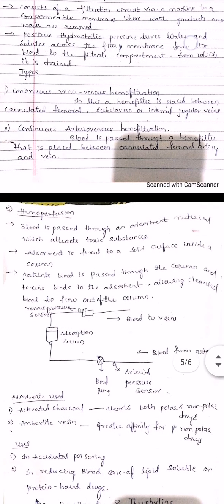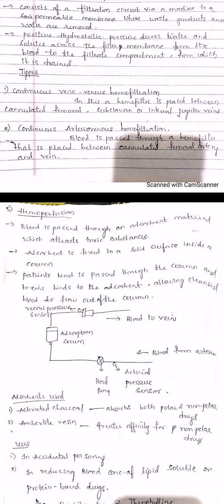The first one is continuous veno-venous hemofiltration. In this, a hemofilter is placed between cannulated femoral, subclavian or internal jugular veins. So the filtration process which takes place through these veins is called continuous veno-venous hemofiltration.